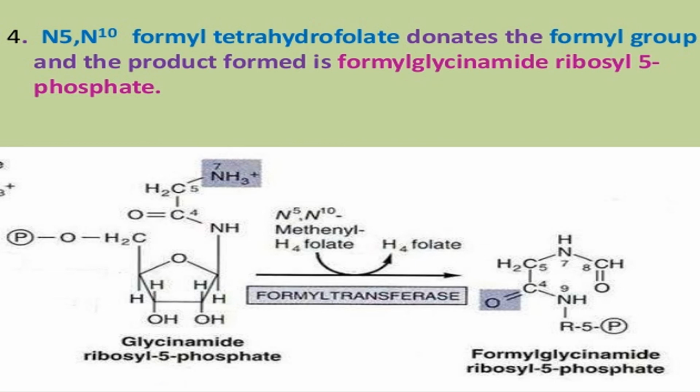This is the carbon number 1, and it is added by the tetrahydrofolate formyl group, CH double bond O, and this is done by the formyl transferase enzyme. This is formyl, this is glycine, and this is amide: formyl glycinamide ribosyl 5-phosphate.